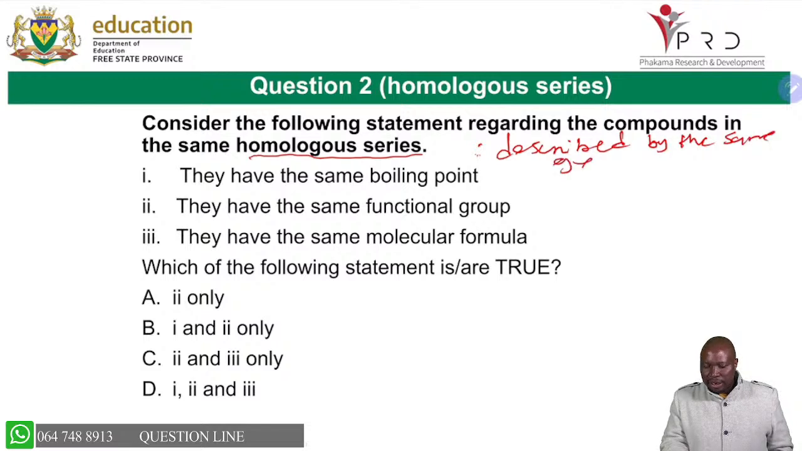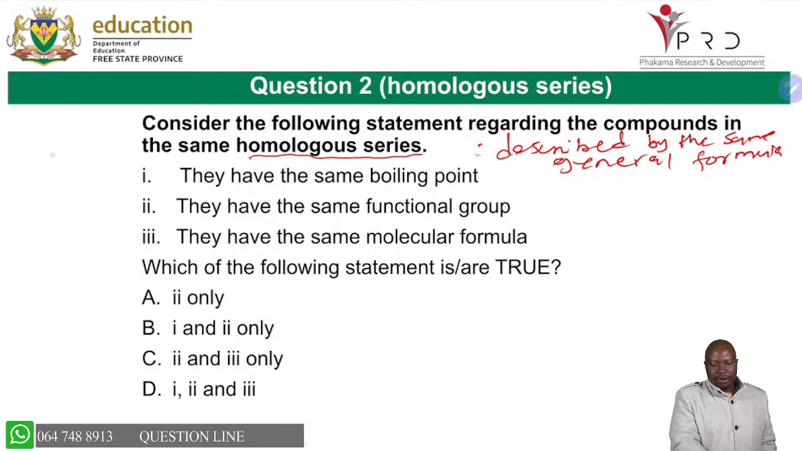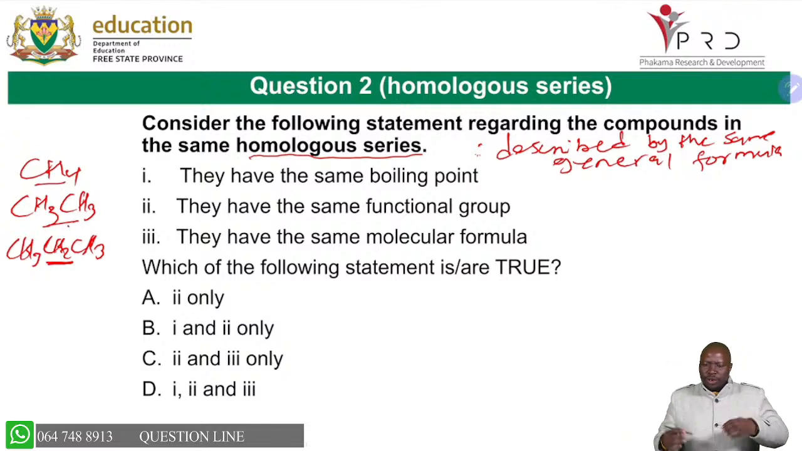So don't forget that the homologous series are described by the same general formula, and each member differs from the next by CH2. For example, if I write CH4, CH3CH3, and CH3CH2CH3, you will see that the difference between all of these is a CH2. So by definition, they have the same general formula, and each member differs from the next by CH2.